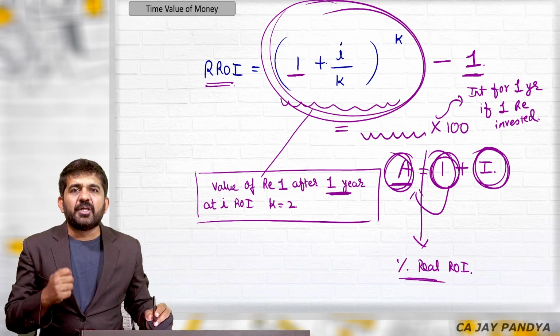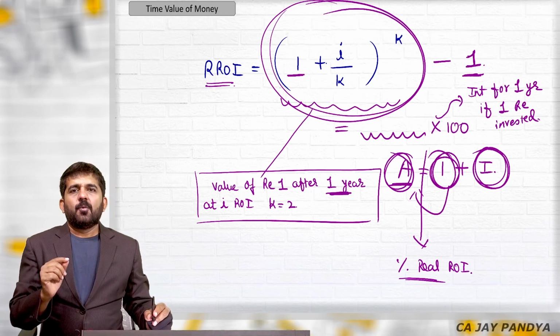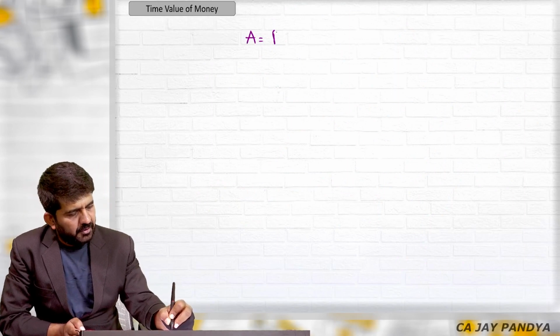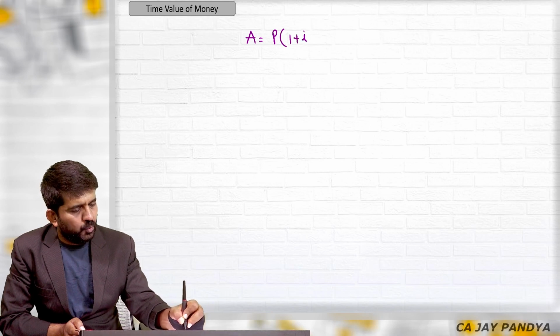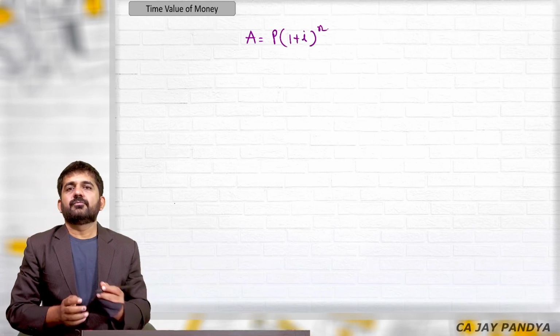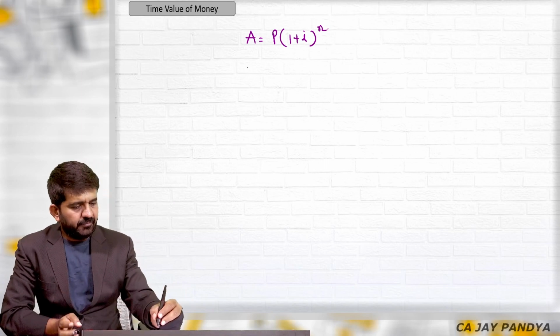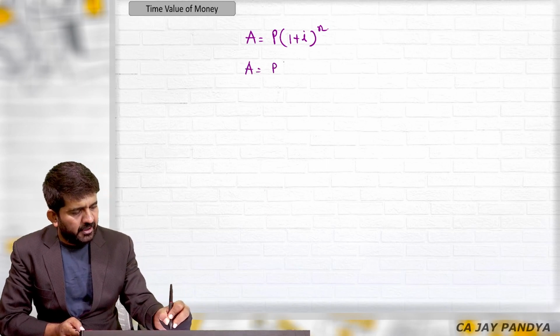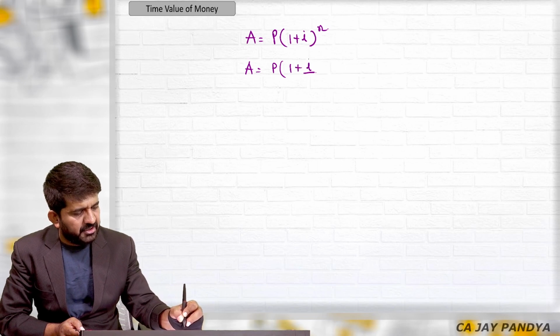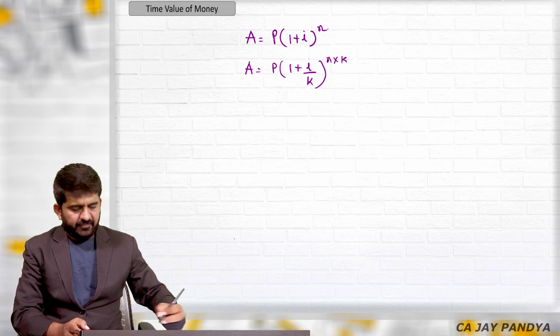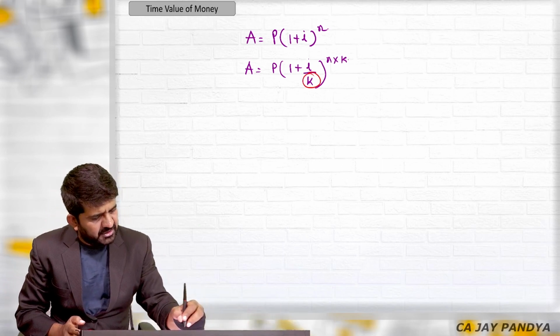So we are through with the 2 different formulas. One is the amount A, which is equal to P into 1 plus I raised to N. If you want to find out the amount after N years, you can use this formula. If interest is calculated more than 1 time in a year, it is I divided by K, raised to N multiplied by K, where just this is the addition.